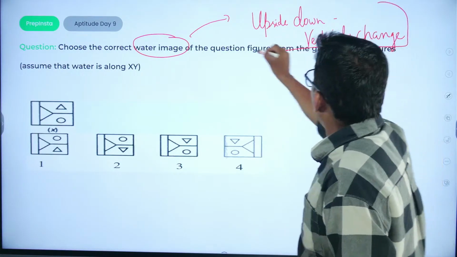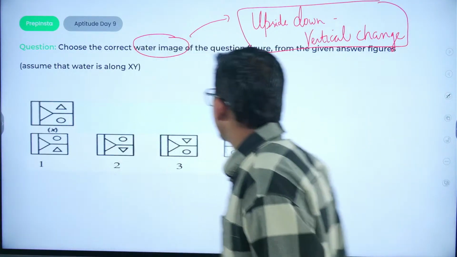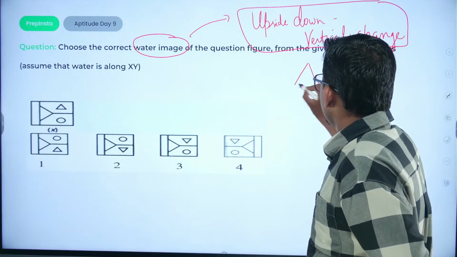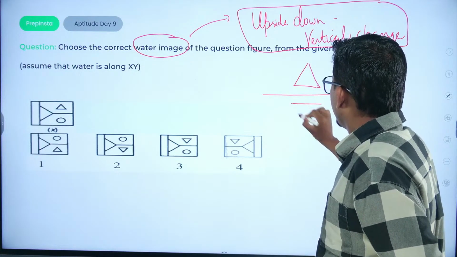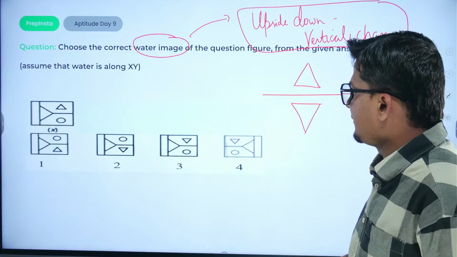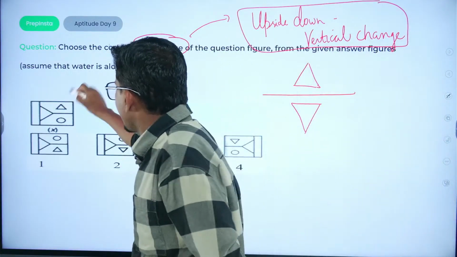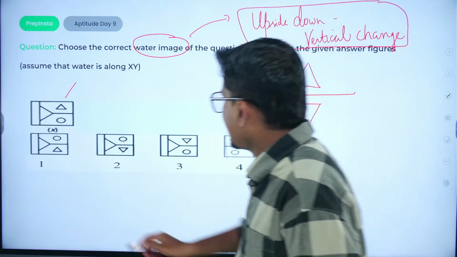So just on these two factors you have to answer. If a triangle is being placed, first of all just see, if the tip is upwards, the tip will become upside down. So with this particular diagram you can evaluate. If this is the triangle here, just evaluate which of the options could be the right answer. Can it be possible?